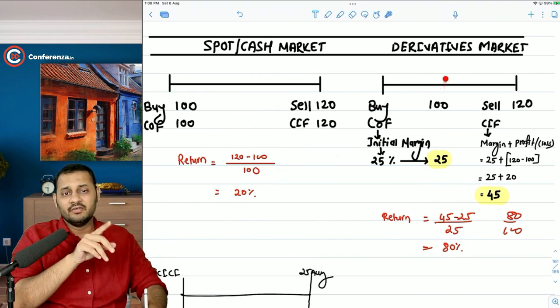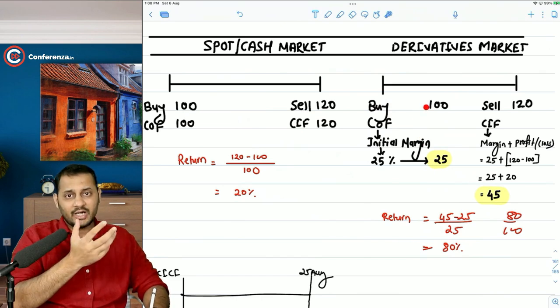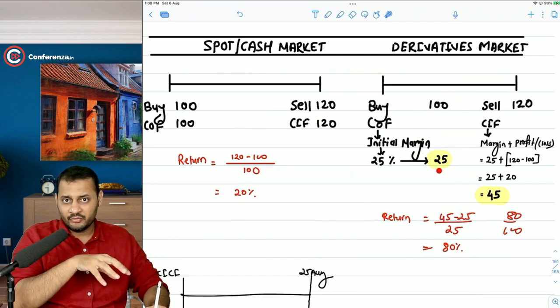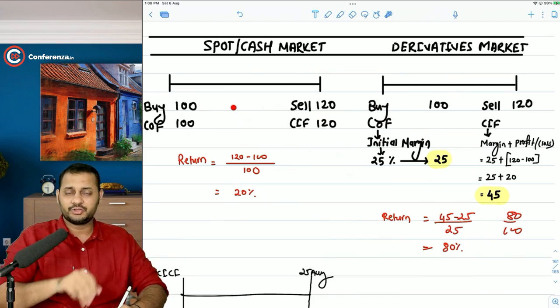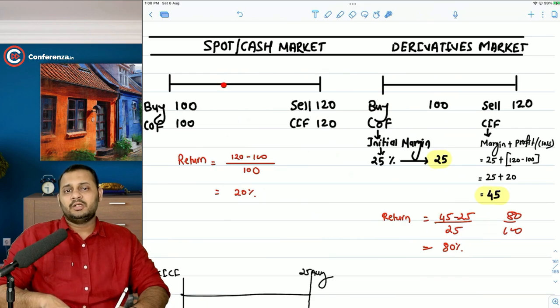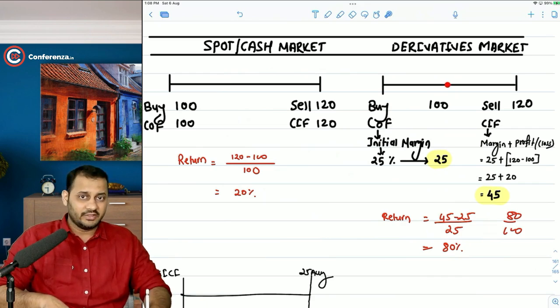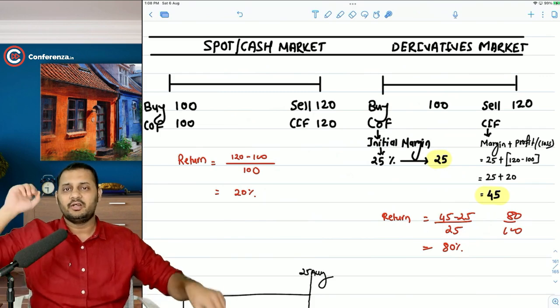You get the leverage benefit here because you can buy a much higher value contract. You can enter into a higher value contract by paying a lesser amount. But in this case, whatever the contract value is, that has to be paid by you. So that's a disadvantage to you in this case. So you can take the leverage benefit here. There is no leverage benefit in this case. This is riskier as well. This is less risky. So this is what the spot market and the derivatives market is.